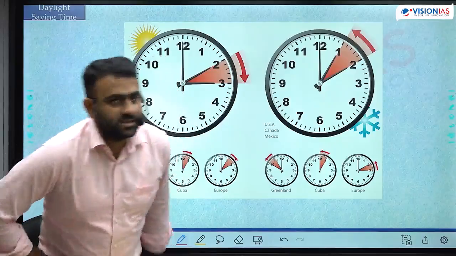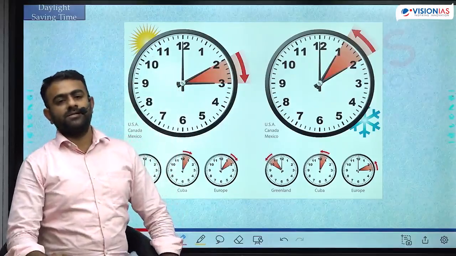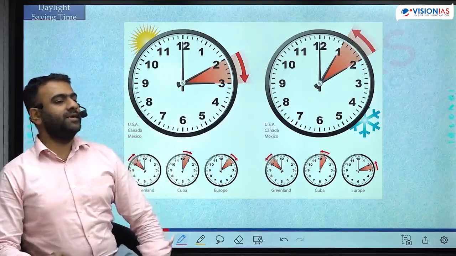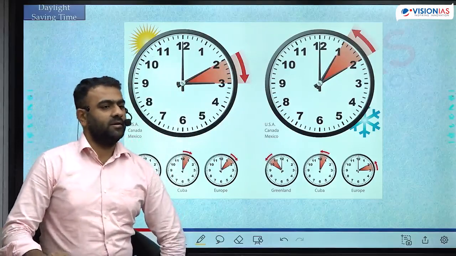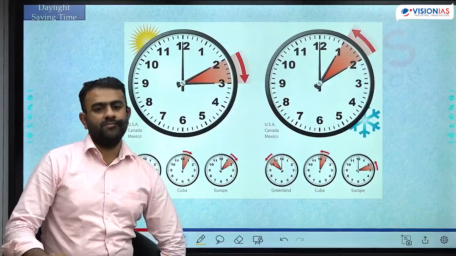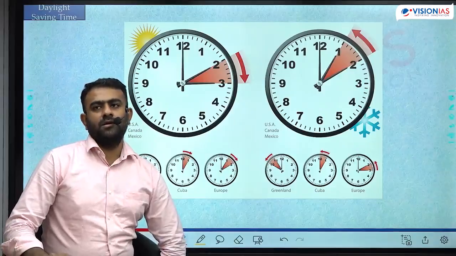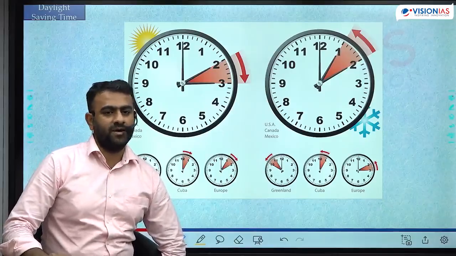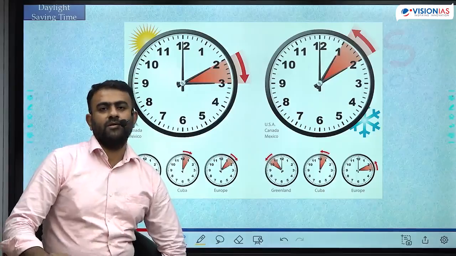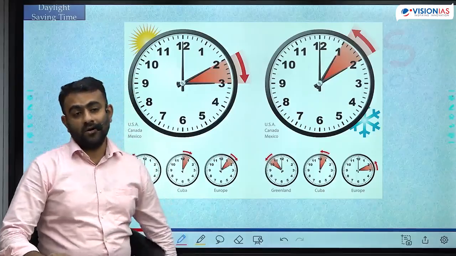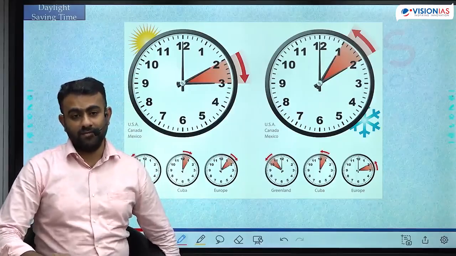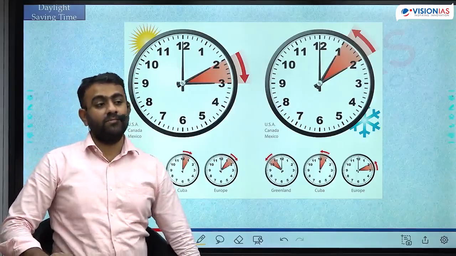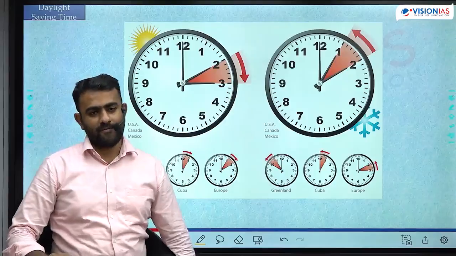In some places, most of the temperate countries, during the summer, the length of the day is longer. Length of the day is longer, है ना? So let's say instead of 12 hours, you are getting 14 hours. 14 hours of day आपके पास है summer में. If you plan your day accordingly, you will save a lot of time, lot of energy. You can make your day more productive.